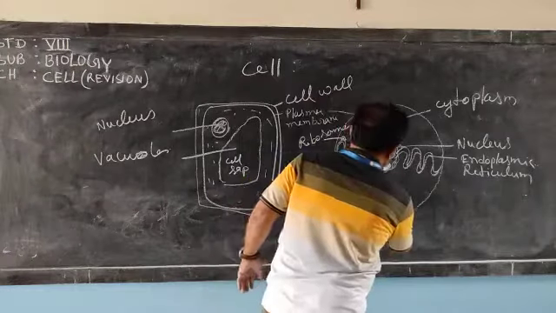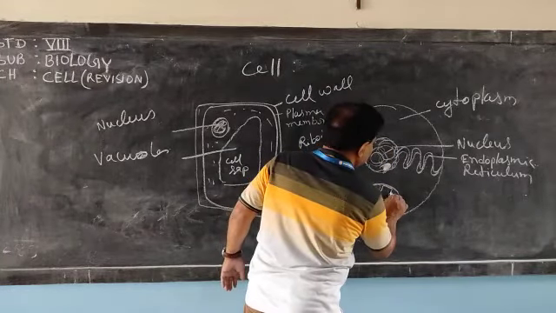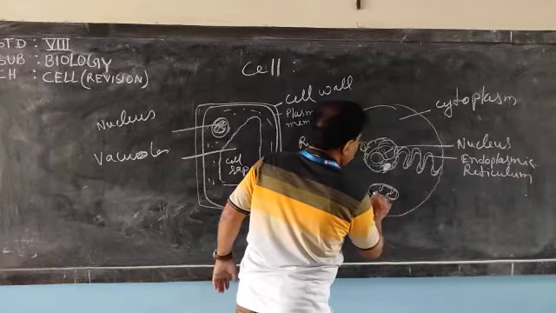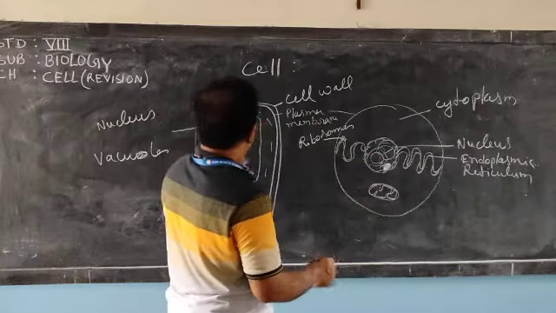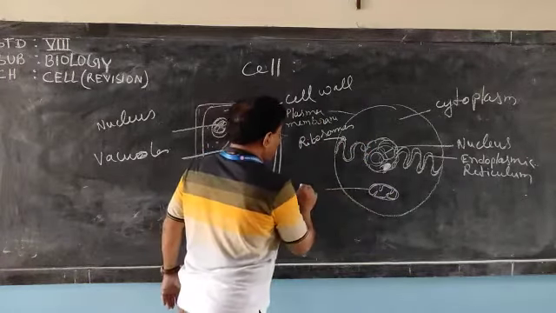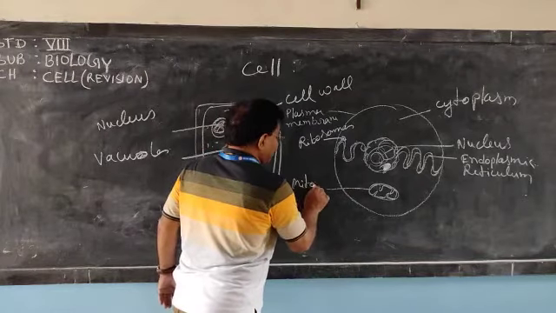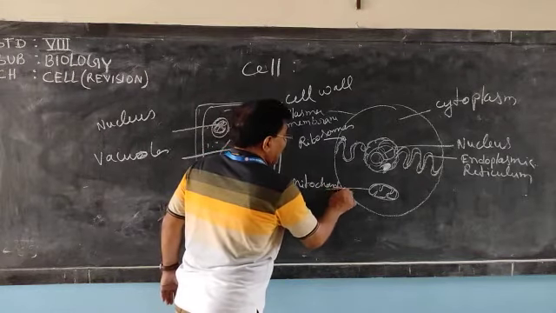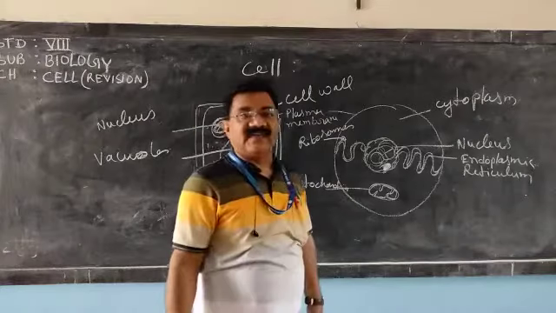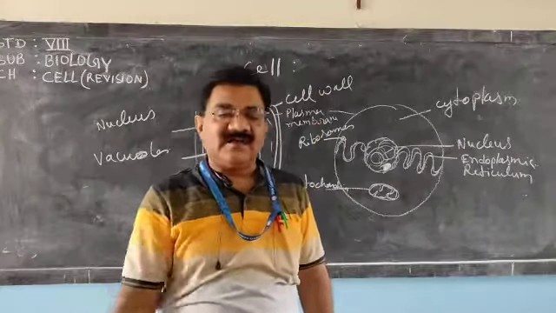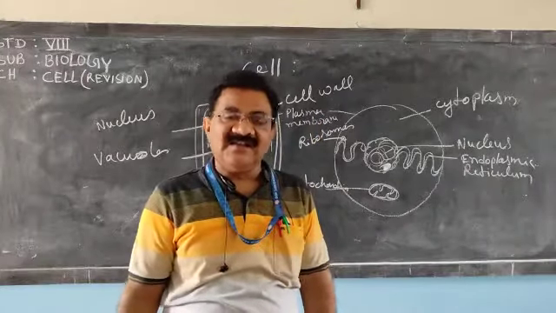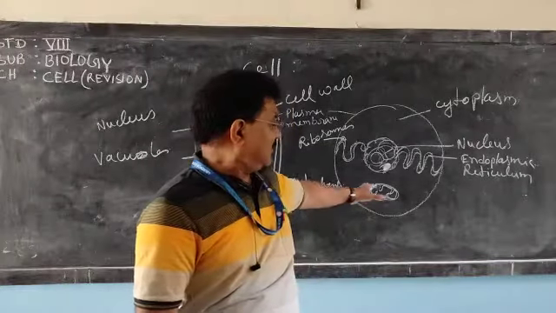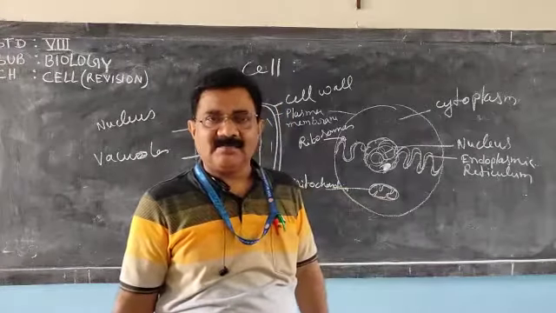Mitochondria is present in both cells, whether plant cell or animal cell. This mitochondria is called the powerhouse of the cell because the process of respiration takes place inside the mitochondria.